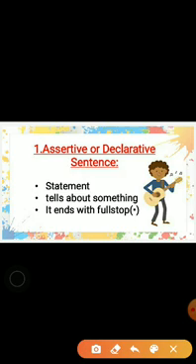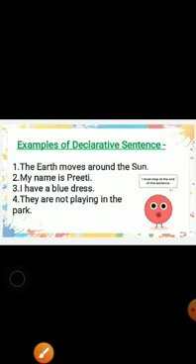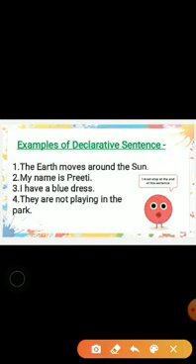For example, my name is Komal. So it's just a statement, I'm telling about myself. So this is an assertive sentence. It always ends with a full stop. Let's see some examples. The earth moves around the sun. So it is a declarative sentence. My name is Preeti. This is also a statement. So it is a declarative sentence.